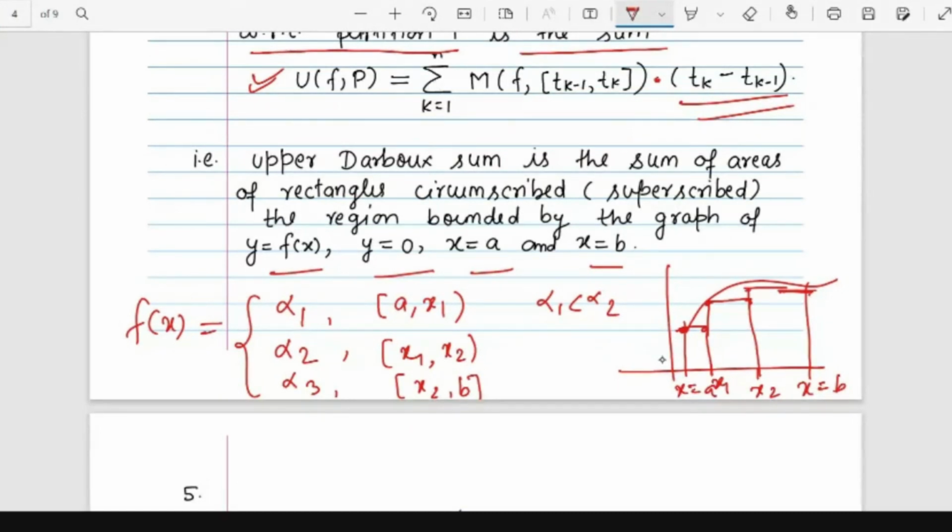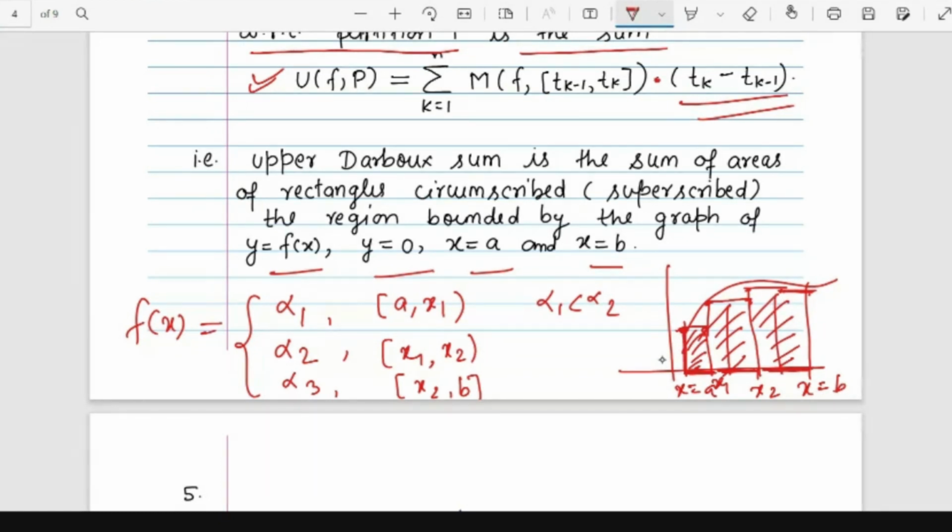So what is the area under this function? It is the area of this rectangle plus the area of this rectangle plus the area of this rectangle. The length of each subinterval is multiplied by its height.